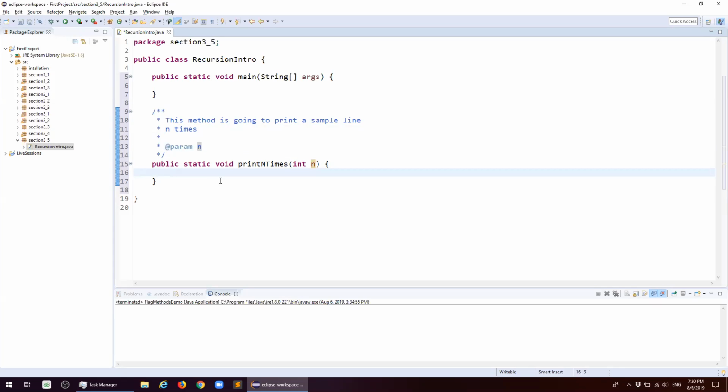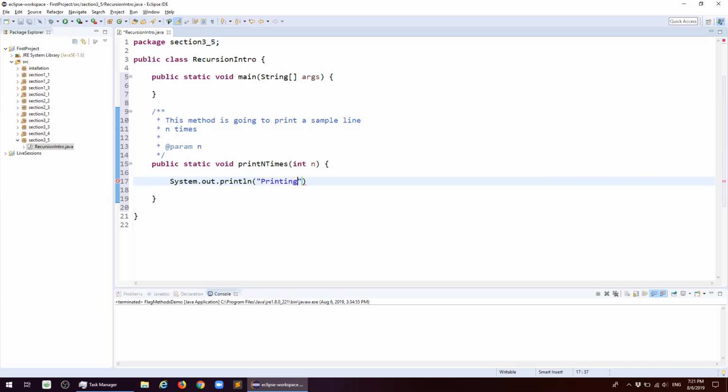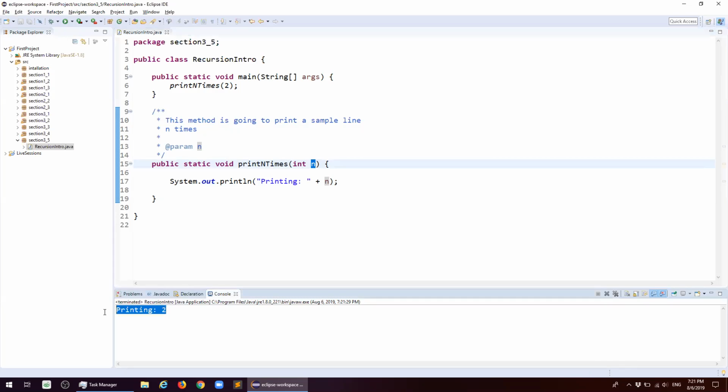So what we're going to do, we're going to print this statement, println, "Printing" plus n. So every time we call this method, for example, printNTimes, we're going to call it 3 times, or let's call it 2 times. What it will do right now is it will print out "Printing n" just one time, because we have not added anything to it. It's a simple call, and it takes the n and prints it, "Printing 2."